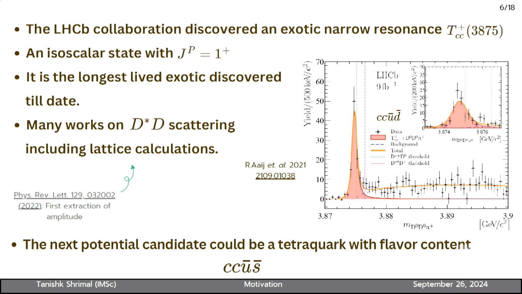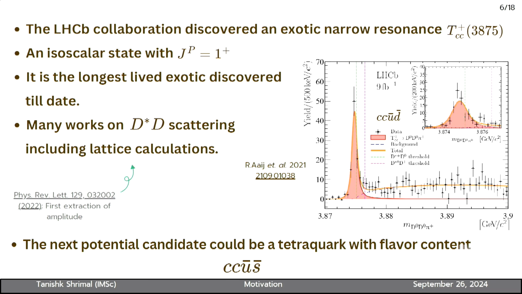This was the signal found in the experiments, in the mass distribution of D0 pi plus, very near the D* D threshold. This green line is the D* D threshold. There were many D scattering studies, including lattice calculations, to explain this state. One of the first, where they extracted the scattering amplitude from the lattice and also found the pole position, was in this reference.